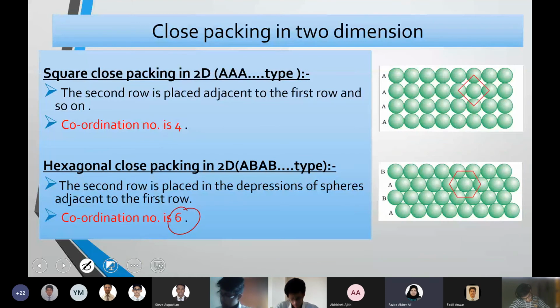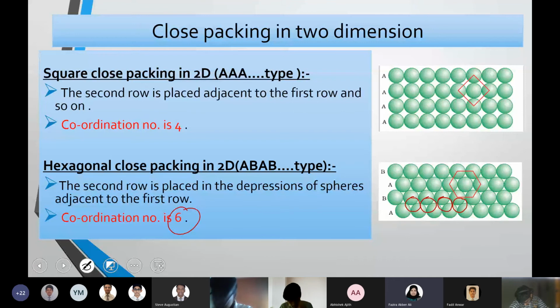That is because it is a 2D arrangement. When you start layering them, as we said, tetrahedral voids and octahedral voids are formed. The second layer is arranged in the depressions of the first layer, and like that the layers repeat. So the voids are created basically in a three-dimensional arrangement.